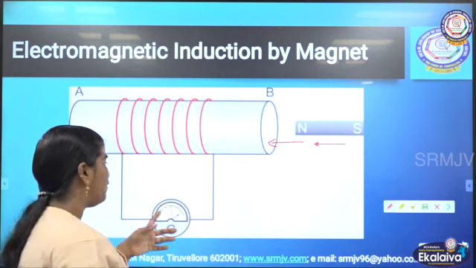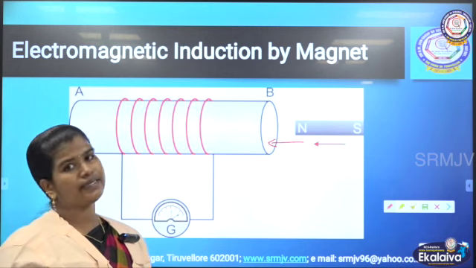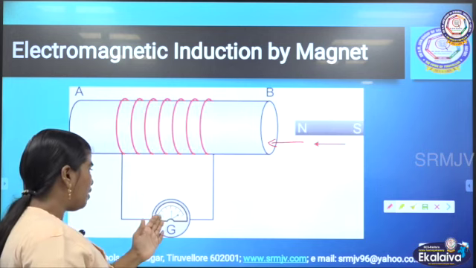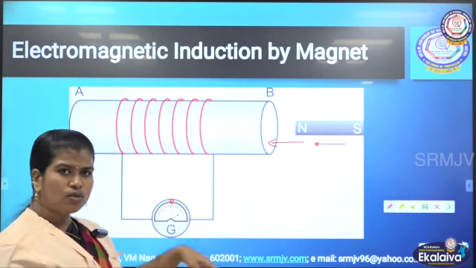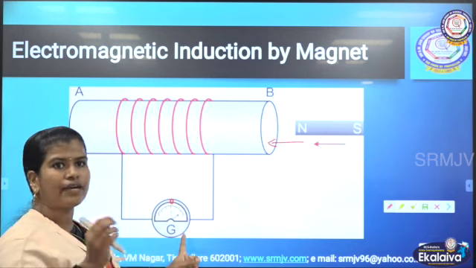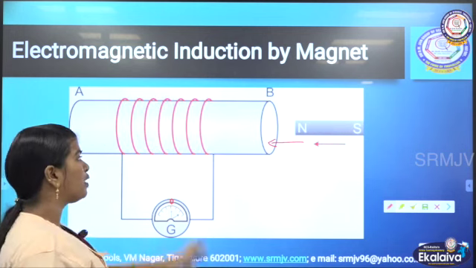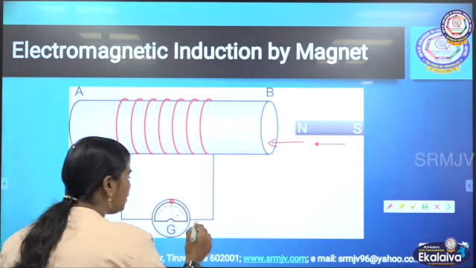We can find a momentary deflection in the galvanometer. So what is that momentary deflection? The galvanometer needle will be at 0, it will go and come back in a fraction of seconds. That is what momentary deflection is. When we move the magnet, it shows on the right side.